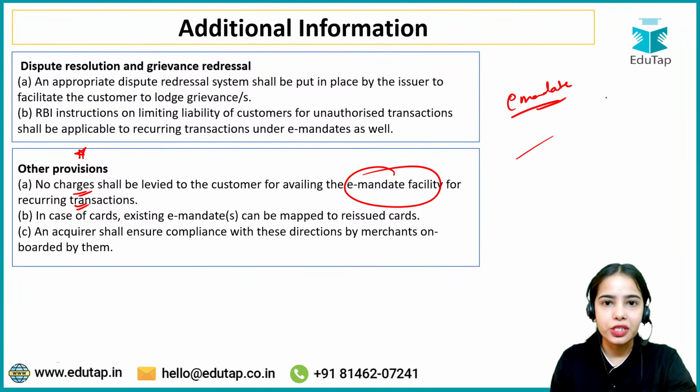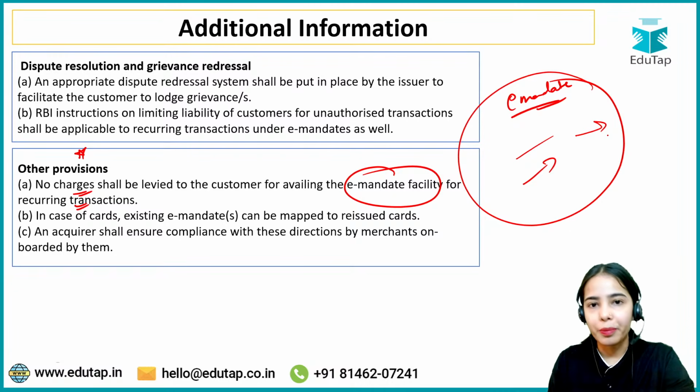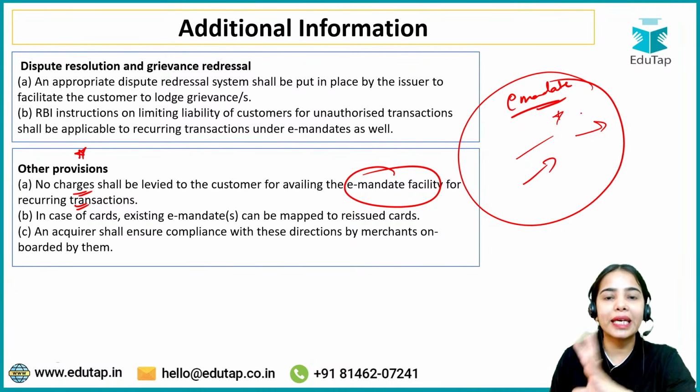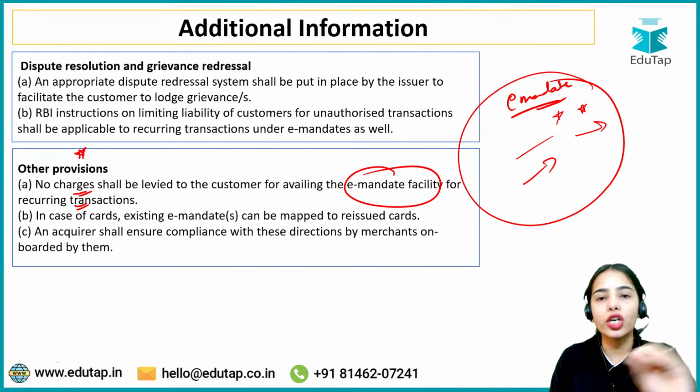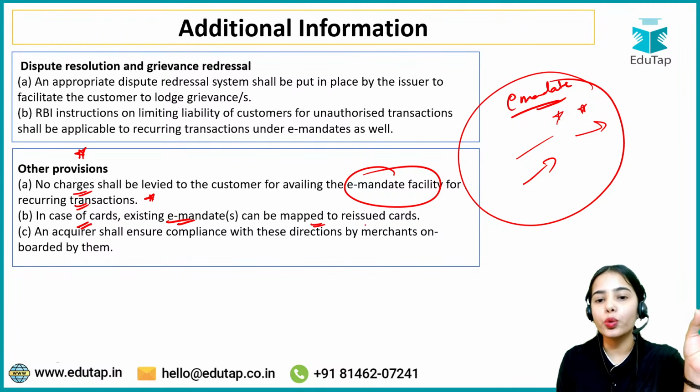Every month the electricity bill will be paid automatically. Every month the insurance premiums will be paid automatically from your account. You just have to set the e-mandate once. Every month the mutual funds investment will happen automatically. So you are free of mind. You are getting this facility, but there is no charge levied for the recurring transactions. In case of cards, existing e-mandate can be mapped to reissued cards.